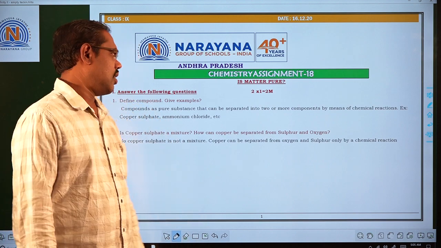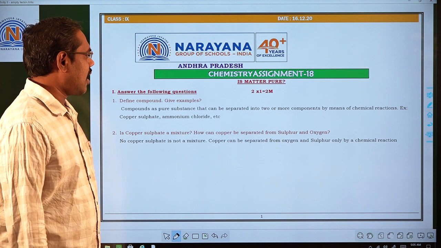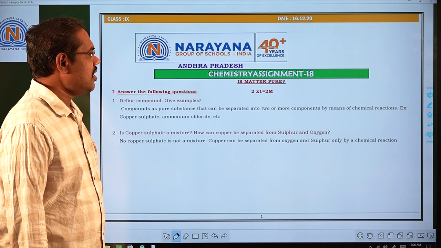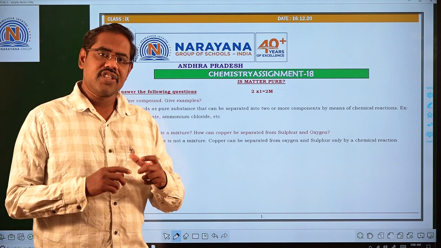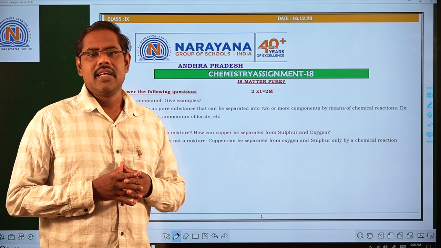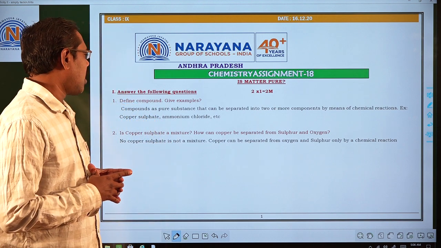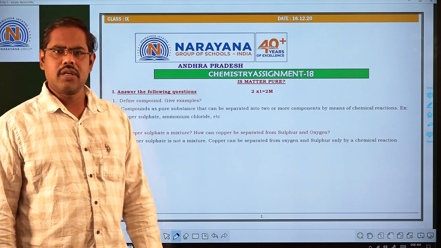Now coming to the answer: a compound is a pure substance that can be separated into two or more components by means of chemical reactions. That means a compound can be separated into two or more components only by certain chemical reactions. Examples of compounds are copper sulfate, ammonium chloride and so on.